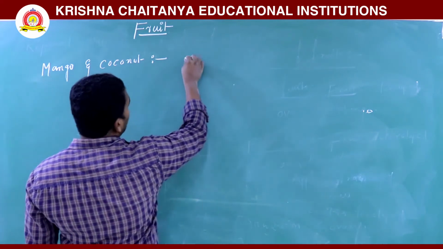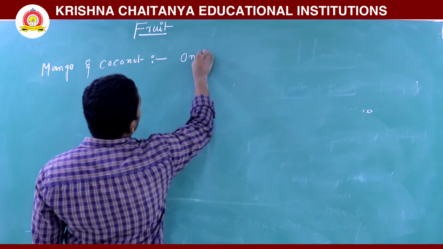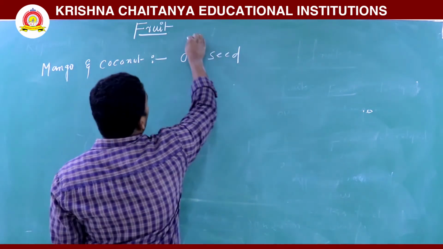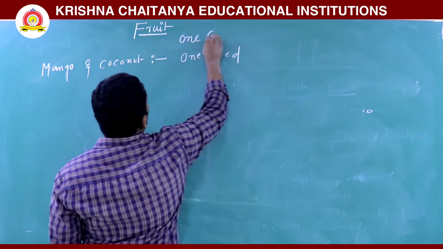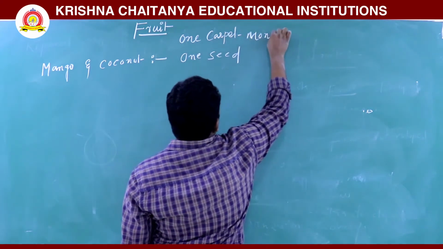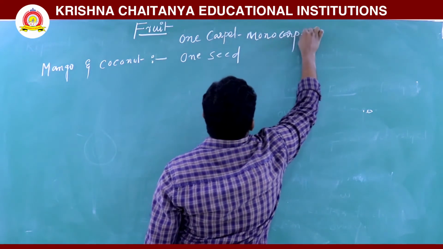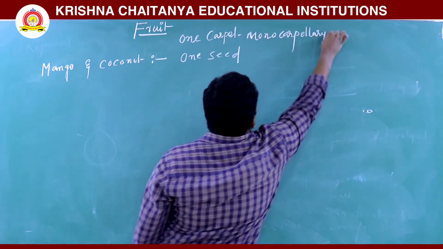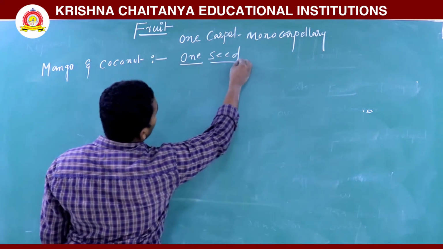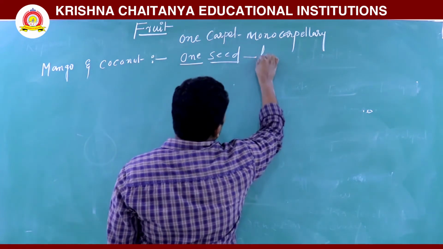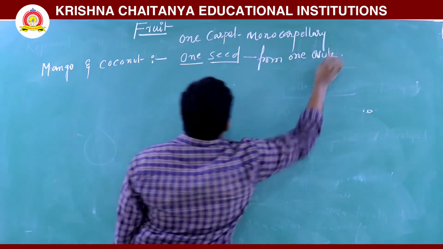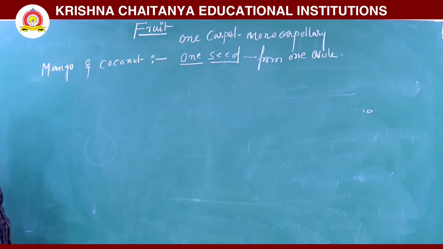Here they are mainly one-seeded, only one seed is there, and one carpel, which means monocarpellary. It is a monocarpellary ovary and contains one seed, which means one ovule. One seed is developed from one ovule.